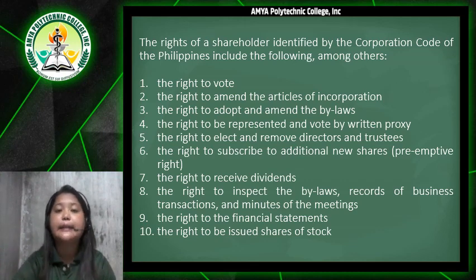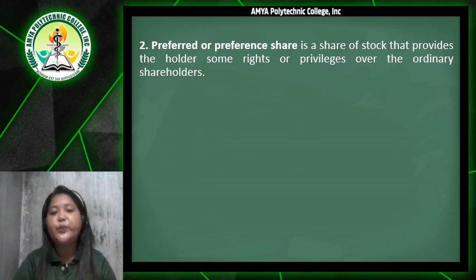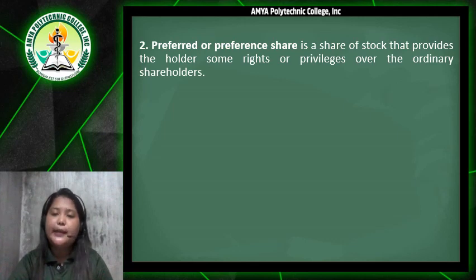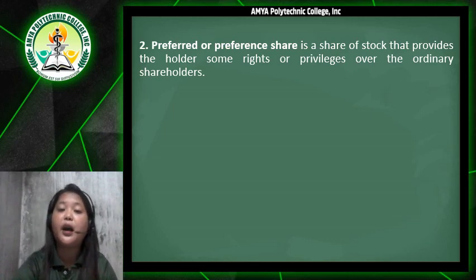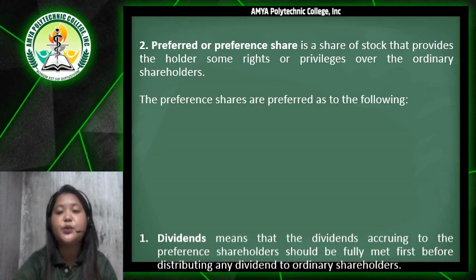So those are the 10 rights of a shareholder. Next, the second one is the preferred or preference share. It is a share of stock that provides the holder some rights or privileges over the ordinary shareholders. The preference shares are preferred as to the following.